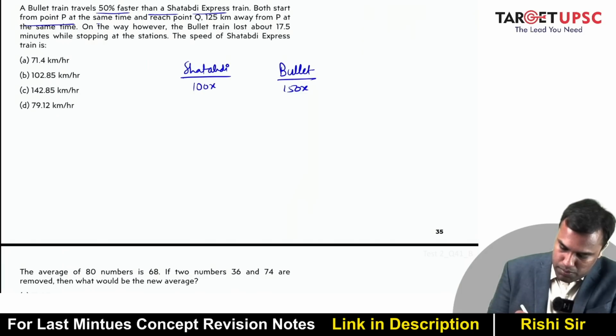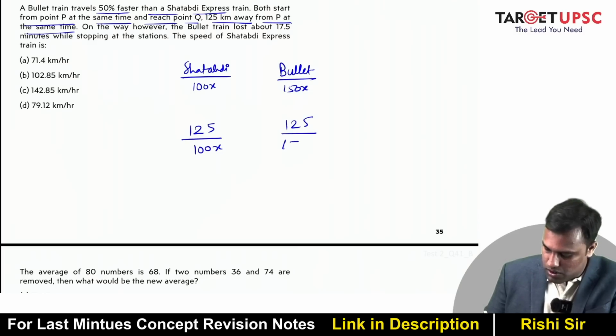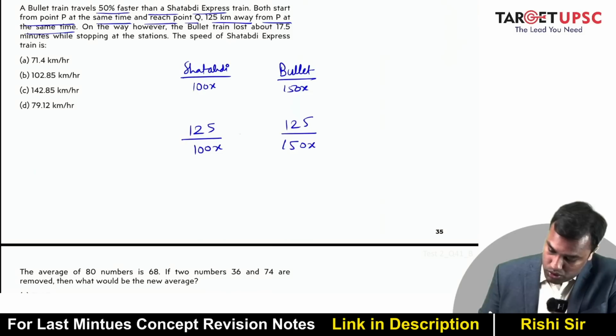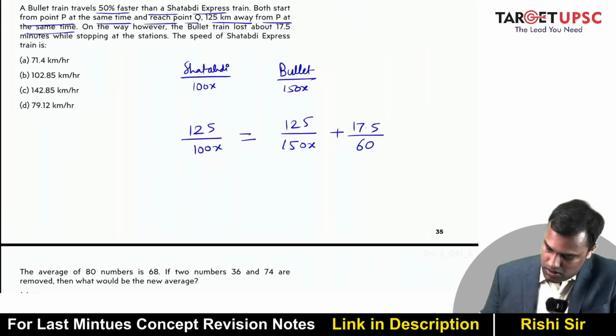Both start from point P at the same time and reach point Q, 125 km away, at the same time. So 125 km at the speed of 100x, 125 km at the speed of 150x. Both of them reach at the same time, but this guy waited for 17.5 minutes. So in hours, this is divided by 60. So these two have to be equal.